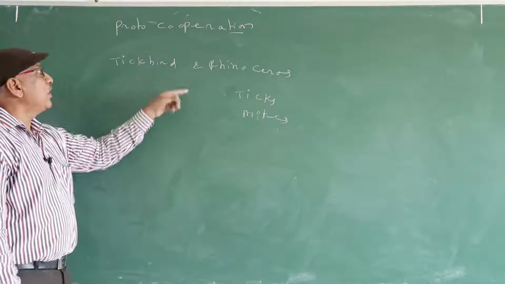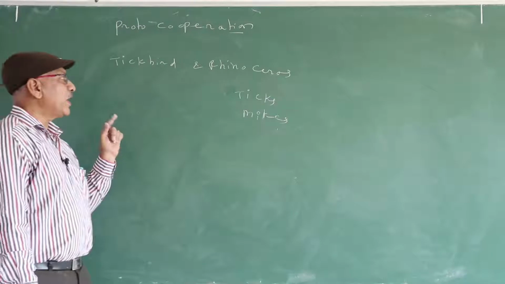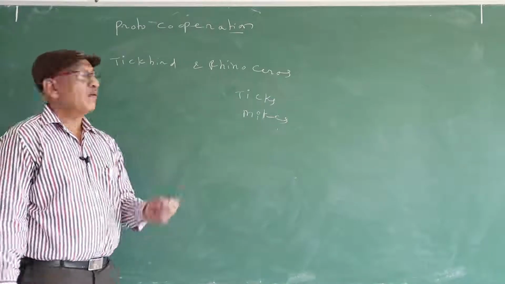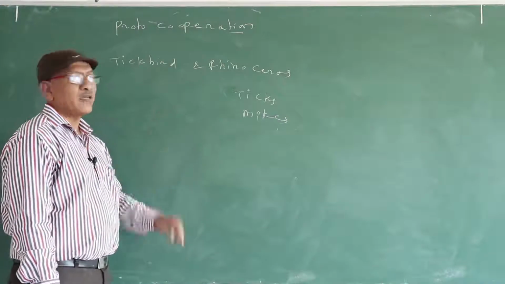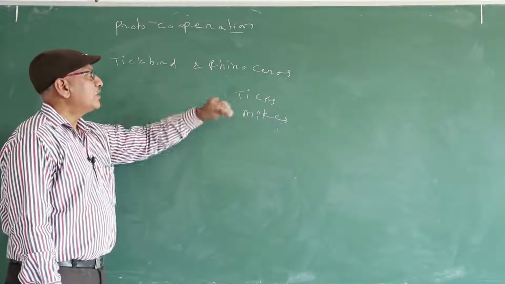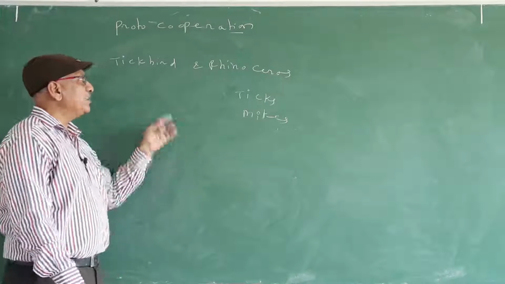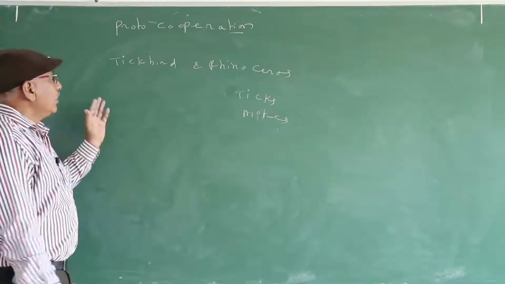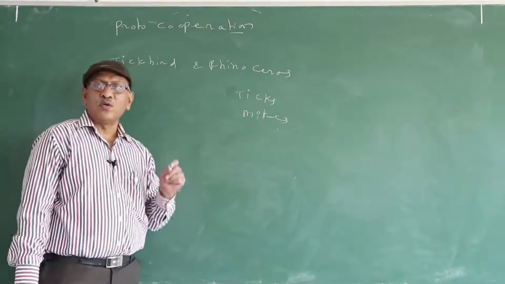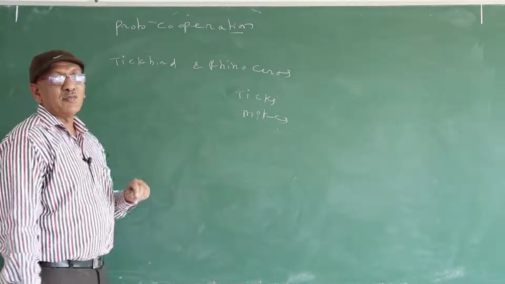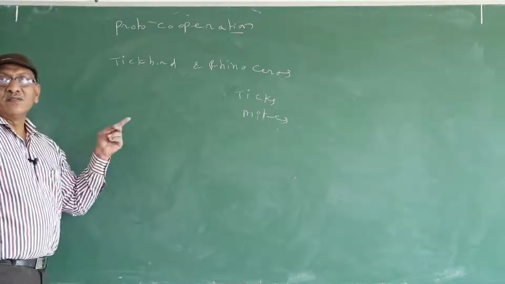So animal proto-cooperation: tick birds and rhinoceros. Tick birds sit on the back of the rhinoceros and feed on ticks and mites present on the back. Ticks and mites are ectoparasites. So now the rhinoceros gets relieved from the pain caused by ectoparasites. In this manner, the rhinoceros is benefited. The tick bird consumes the food material on the back of the rhinoceros. No need to go searching for food material. In this manner, tick birds are also benefited. So both the partners are benefited in this interaction.